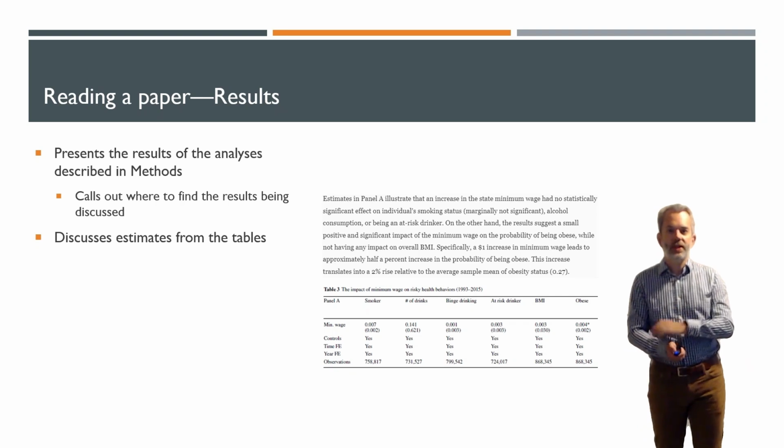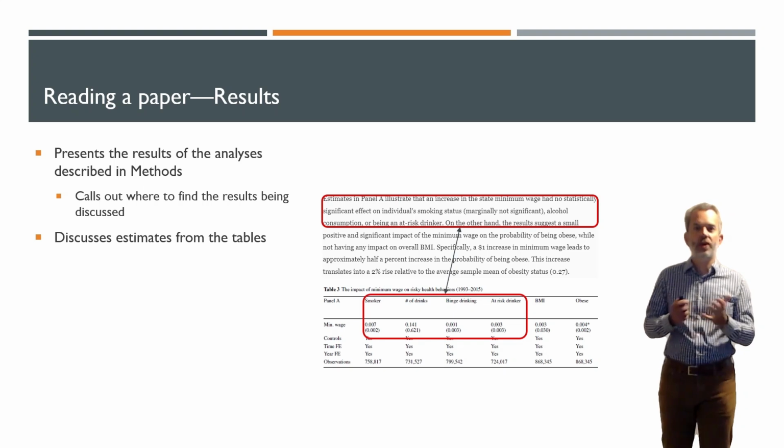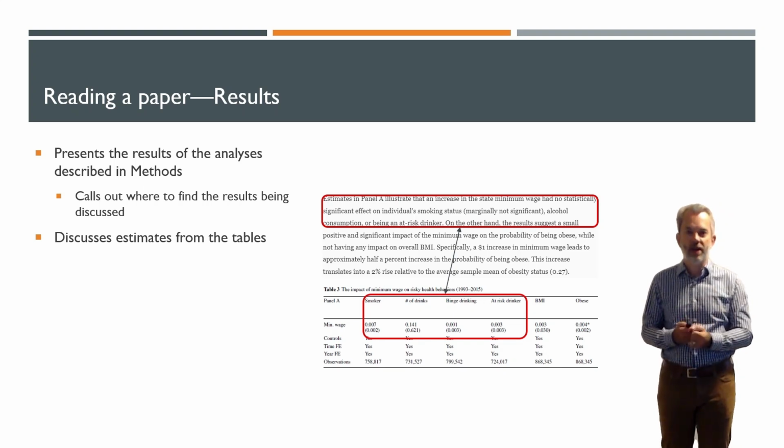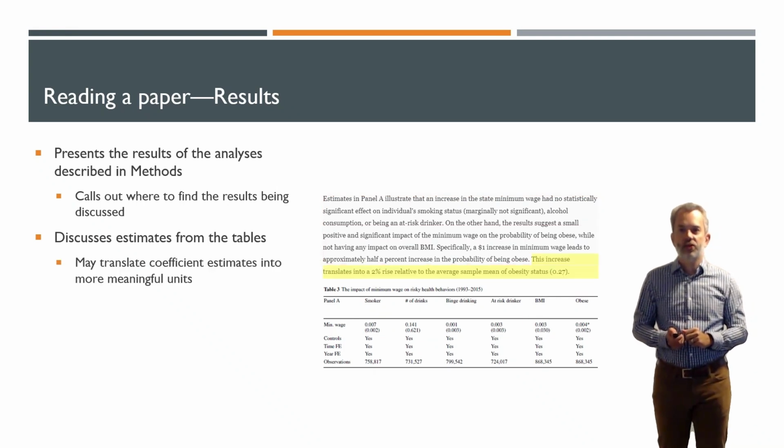Now let's think about how they discuss the estimates from the table. So the paper will discuss the results in those panels, and in some cases, that means restating what the coefficients were, but typically the text will highlight some of the qualitative characteristics of the results. And then translate those coefficients into more meaningful units. So what is the effect of a $1 increase of the minimum wage on some of their outcomes?